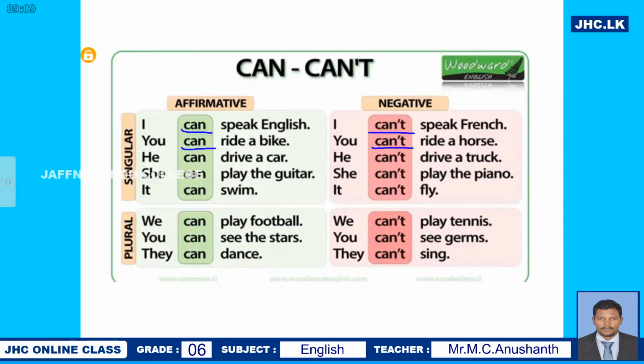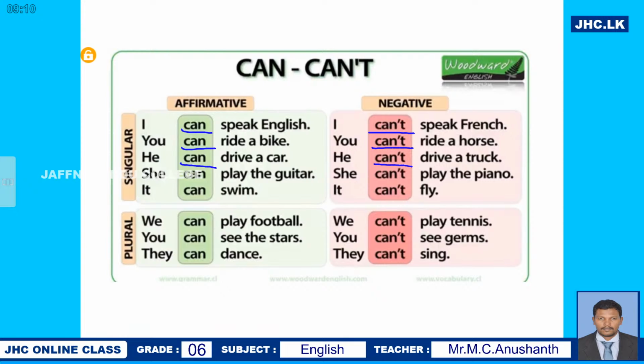He can drive a car. In the affirmative form, you say he can drive a car. But in the negative form, you say he can't drive a truck. You don't have the ability to drive a truck. Therefore, you say he can't drive a truck.